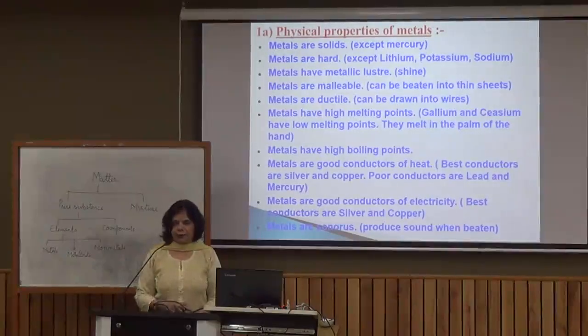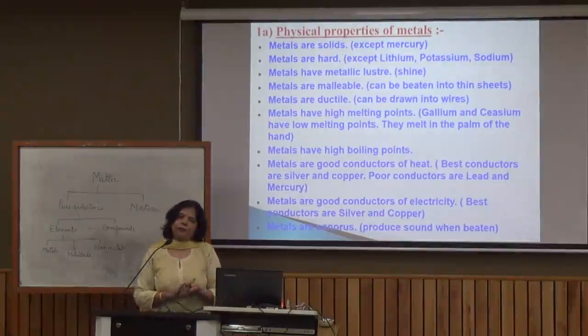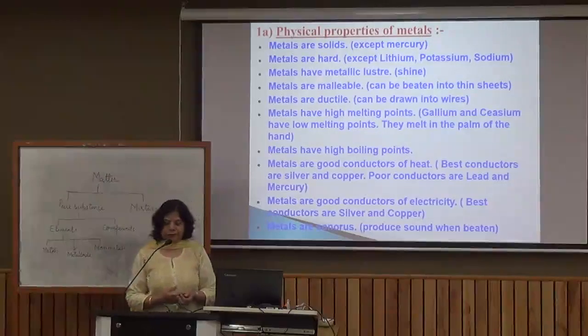They melt at very high temperature. Even when molten metal is heated, it boils at a high temperature. Again, there are exceptions, gallium and cesium. They have low melting point. If you keep them on your palm, they'll melt. That much heat supplied by your palm will be enough to reach their melting point.